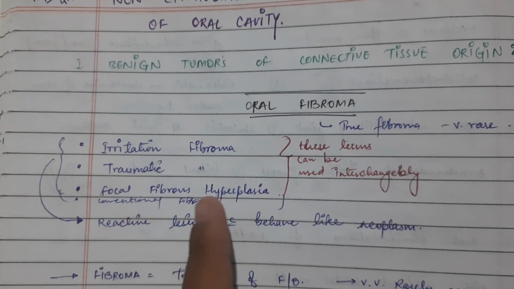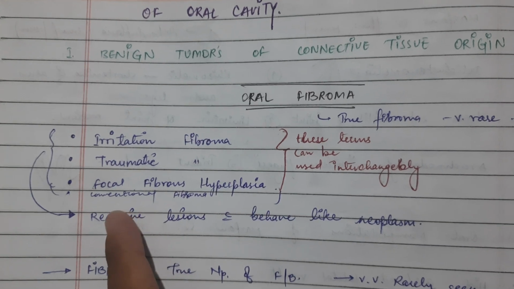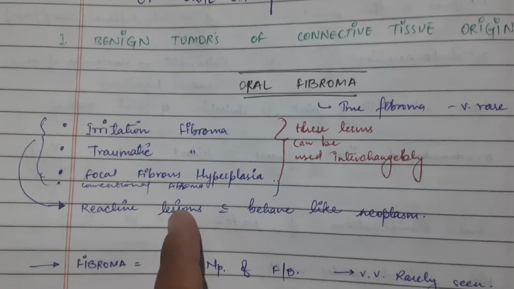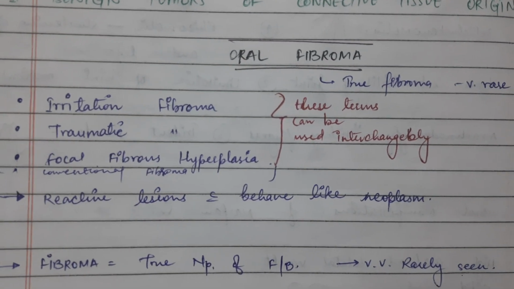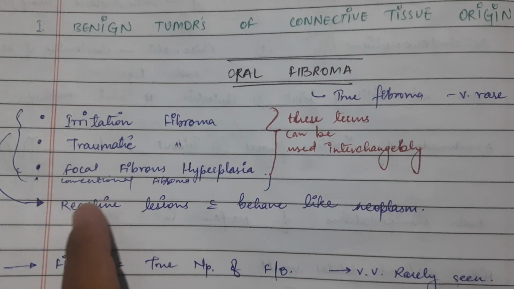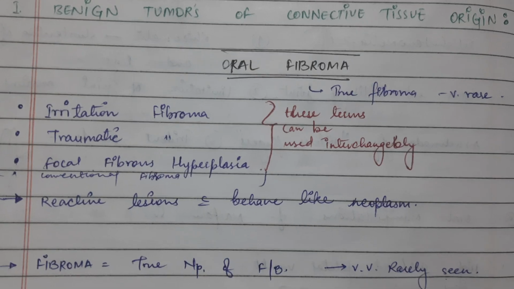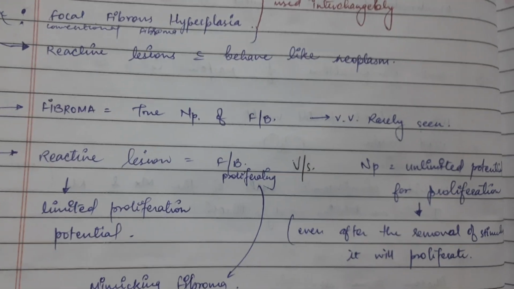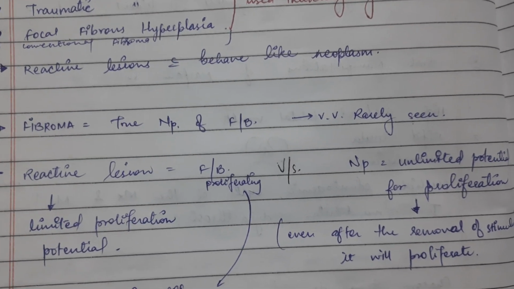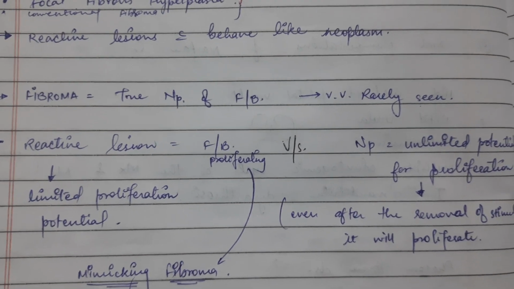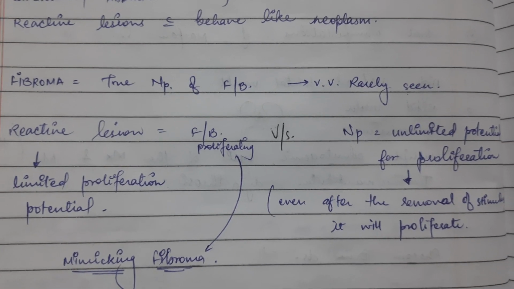It is also called irritation fibroma, traumatic fibroma, focal fibrous hyperplasia, conventional fibroma. These terms can be used interchangeably. It is a reactive lesion, but it behaves like a neoplasm. Fibroma is a true neoplasm of fibroblast, very, very rarely seen. Reactive lesion is more common.